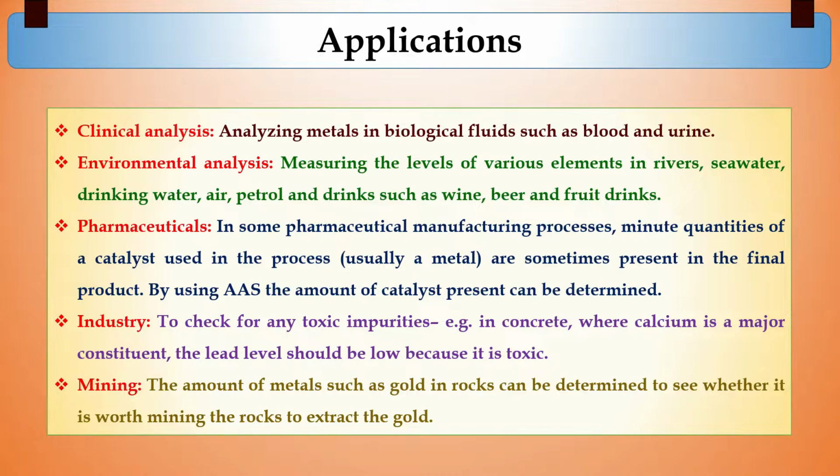In industry, this is also used for tracing any toxic impurities, such as in concrete, where calcium is a major constituent. The lead level should be low because it is a toxic element. In mining also, the amount of metals such as gold in rocks can be determined to see whether it is worth mining the rocks to extract the gold. Let's go for a practical demonstration of this instrument.